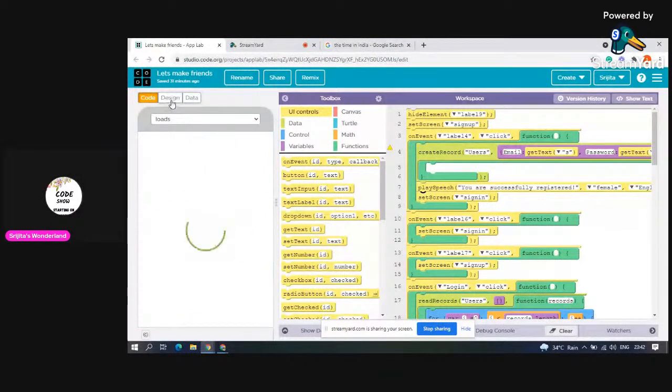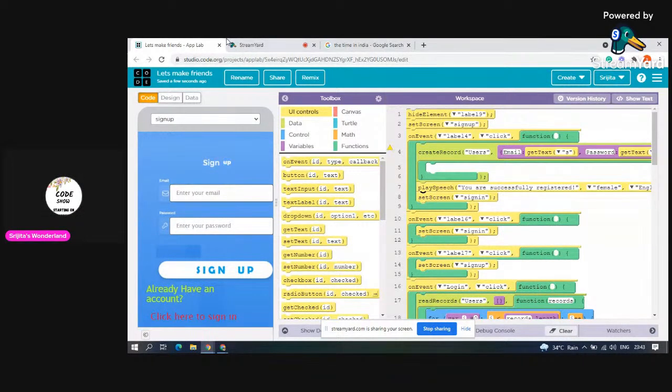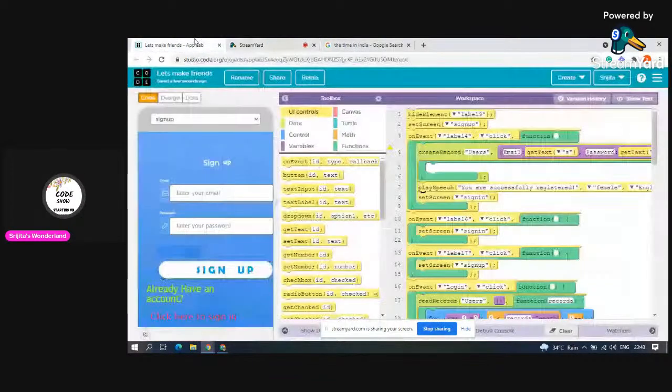The tick gif when you sign in, it's not shown. So what is the code? Hide element label 9 means there is an element called label 9 which we will hide, and then set screen to sign up. Always the first screen will come as sign up in this case. So here we get that the email IDs are here. Now label 4, what is label 4? This is label 4, it means a sign up button. Okay guys, this is not a button, this is a label.